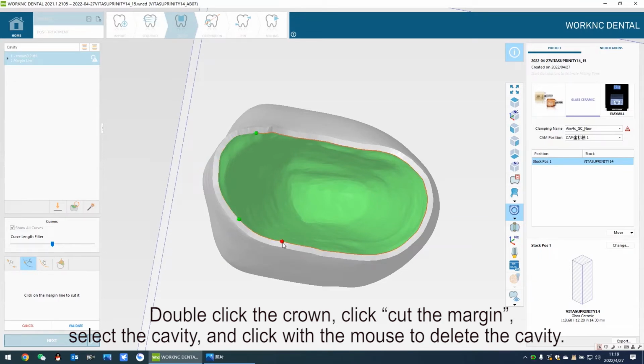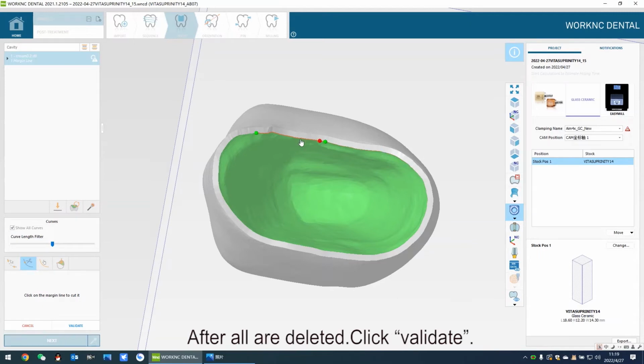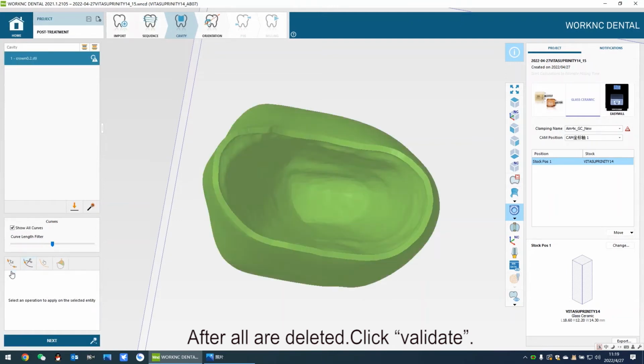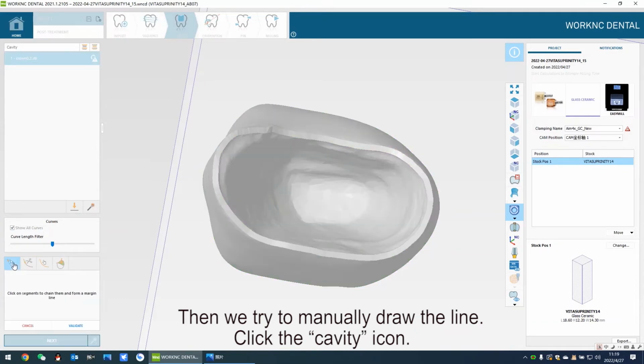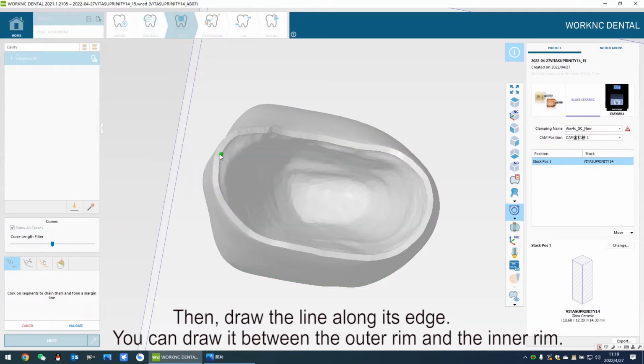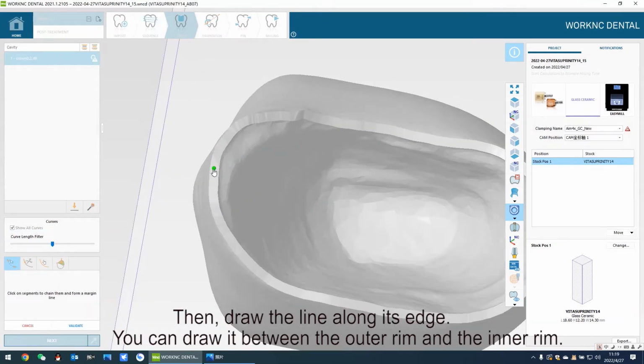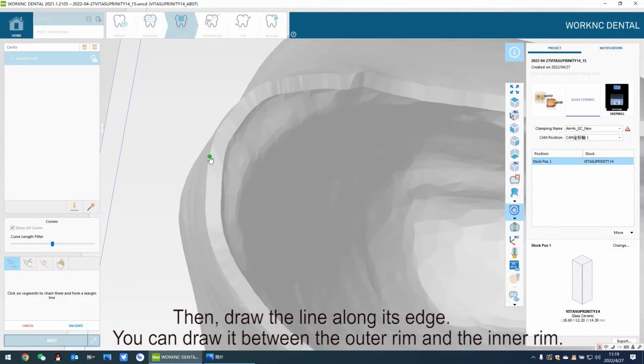Select the cavity, and click with the mouse to delete the cavity. After all are deleted, click Validate. Then we try to manually draw the line. Click the cavity icon. Then, draw the line along its edge. You can draw it between the outer rim and the inner rim.